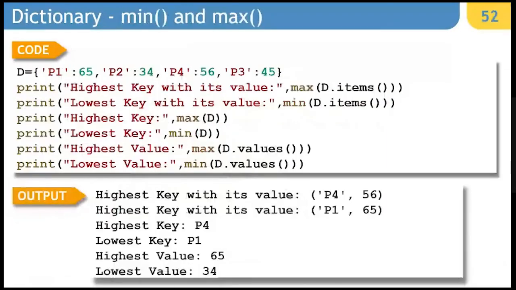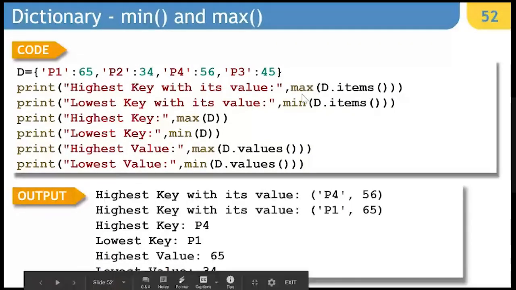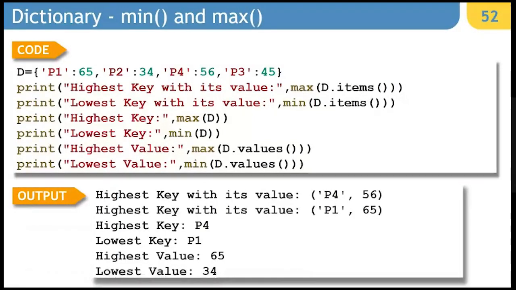Min and max, you can extract as a pair or as individual keys or individual values, depending on what command you are specifying. If I say max of d.items, it will look for the key value pair, and specifically the key P4 with 56 will be displayed.